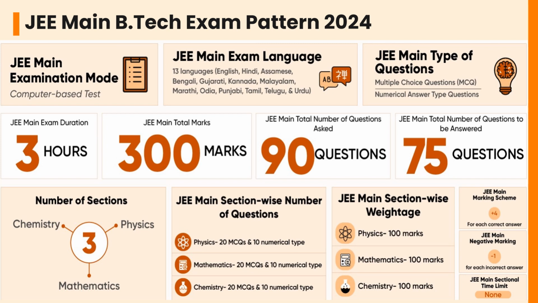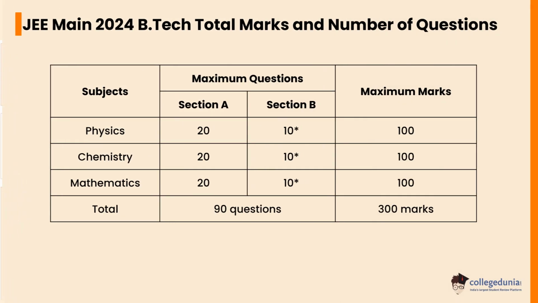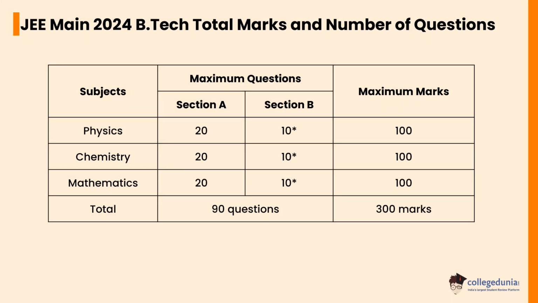The marking scheme is +4 for each correct answer, -1 for negative marking, and there will be no sectional time limit. Let's check the JEE Main 2024 BTech total marks and number of questions. In physics, section A contains 20 maximum questions, section B contains 10 maximum questions. The maximum marks are 100. In chemistry, section A contains 20, section B contains 10, maximum marks 100. In mathematics, section A contains 20, section B contains 10, maximum marks 100.